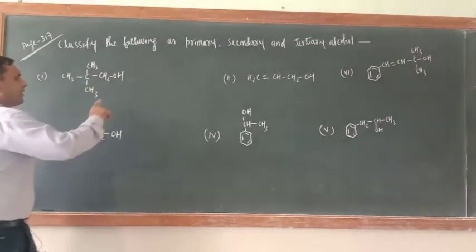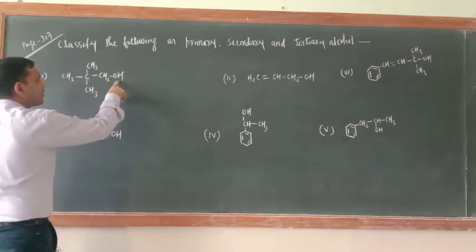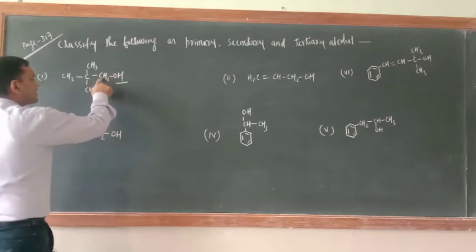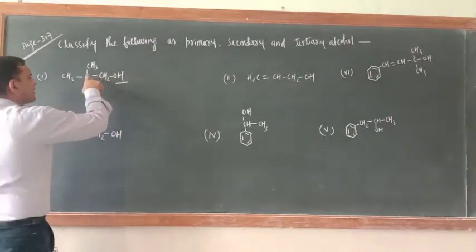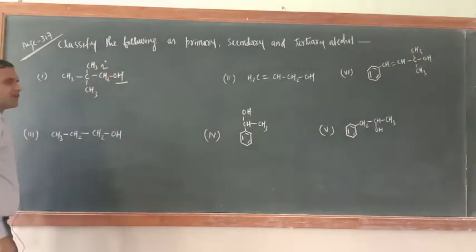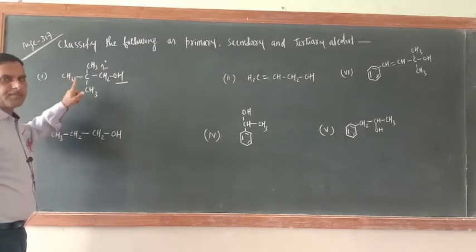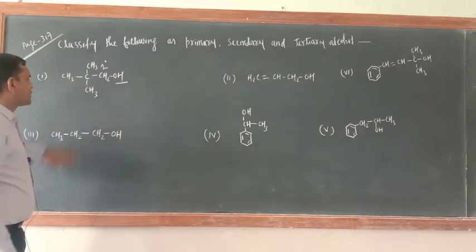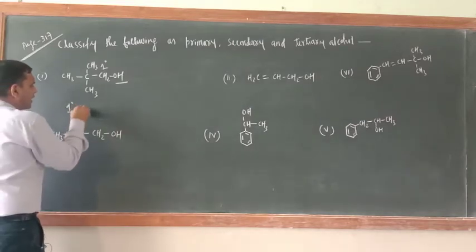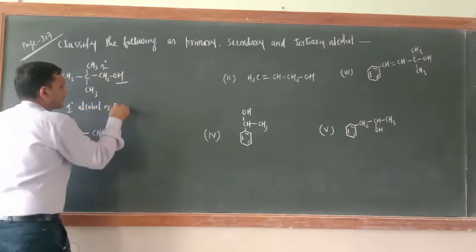First we have to see the carbon atom to which OH is bonded. OH is the alcoholic functional group. Now OH is bonded with this carbon atom, and this carbon atom is bonded with one more carbon atom. So this is a 1 degree carbon atom, and this will be a 1 degree alcohol, or primary alcohol.